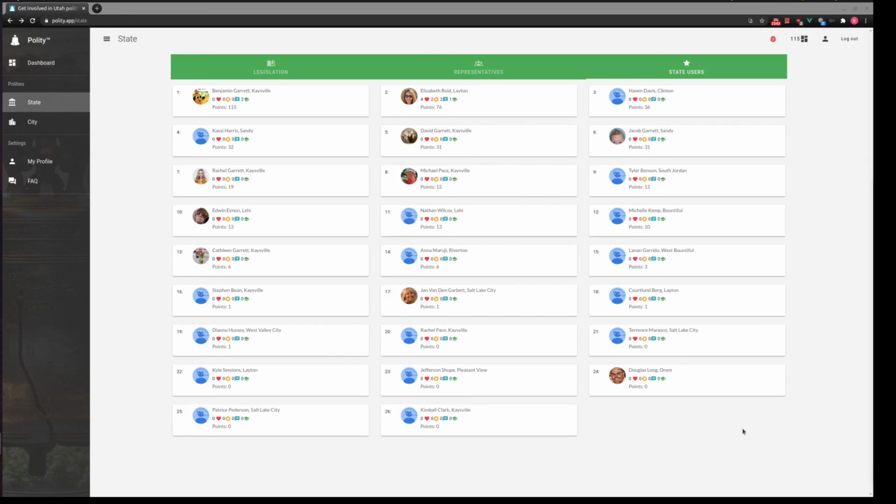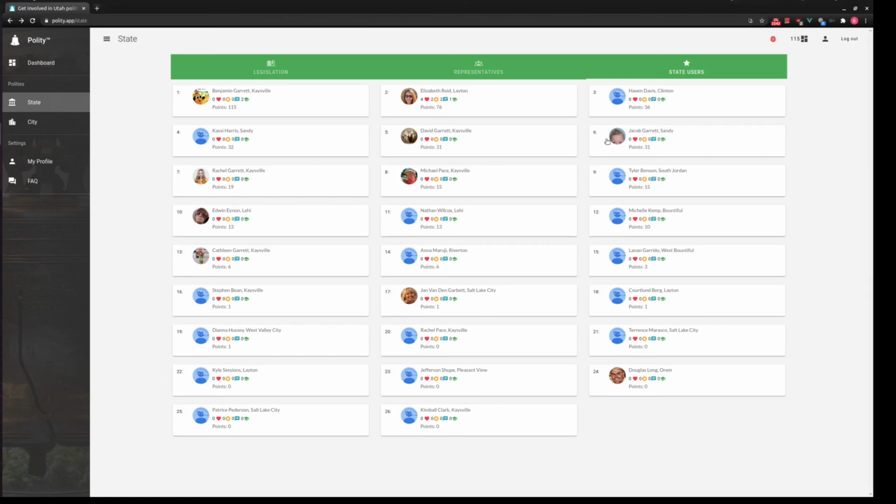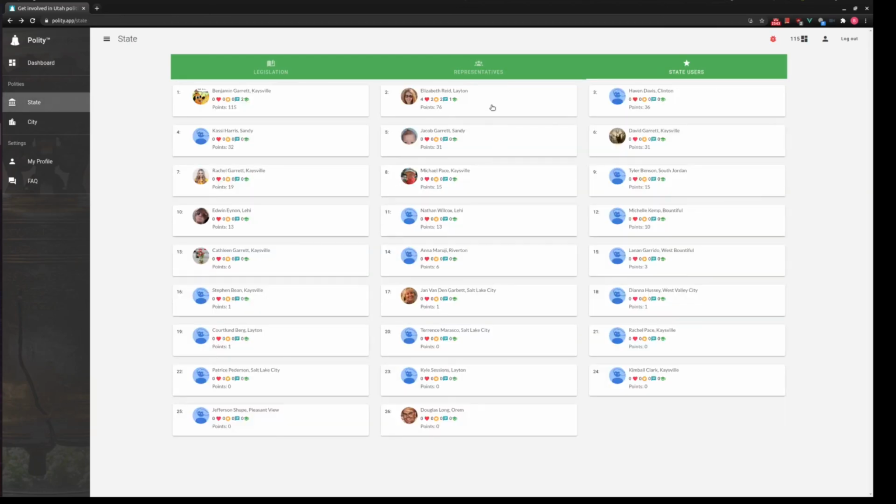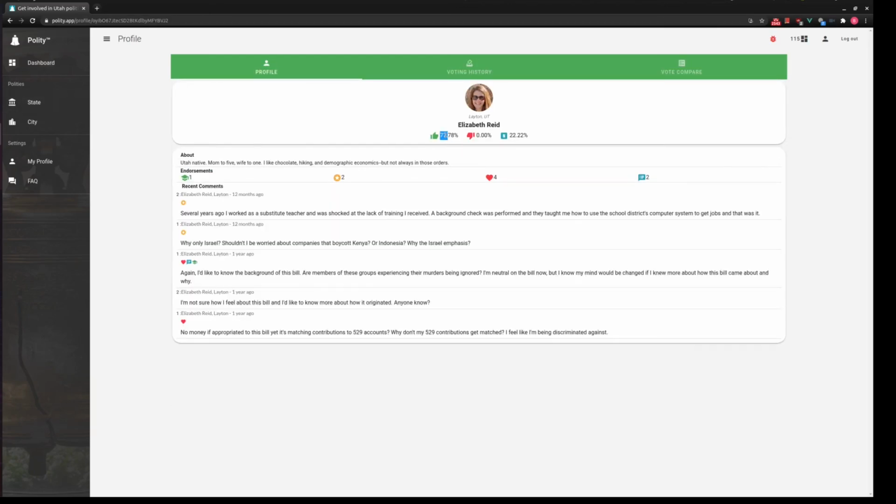One other thing that I'm going to be adding in here is a section where you can see everybody who is running for political office. So if you could pretend that this is, say, everybody who's running for a city council seat, I can go into any one of these individuals, and if they're a user within the application, and if they've been participating in their local politics, I can very easily see how well someone might represent me. So Jake and I, who is actually my brother, we agree 53% of the time. And then, of course, Elizabeth and I agree 77% of the time.